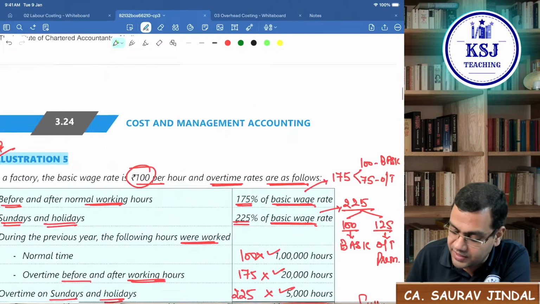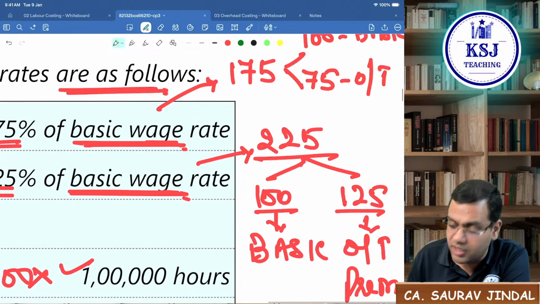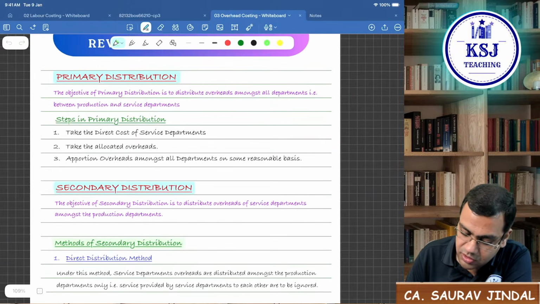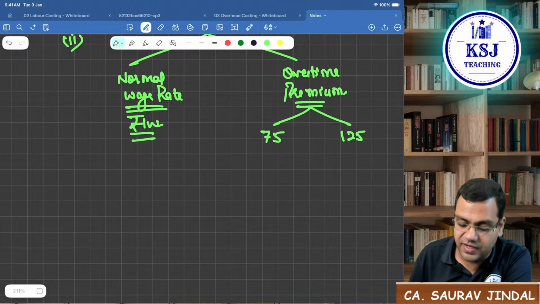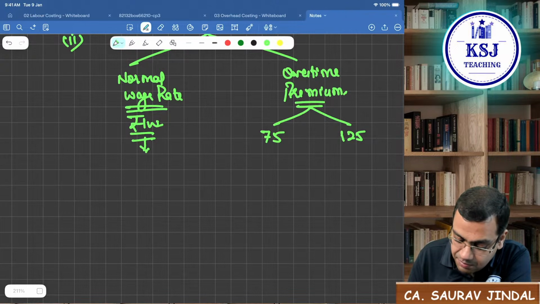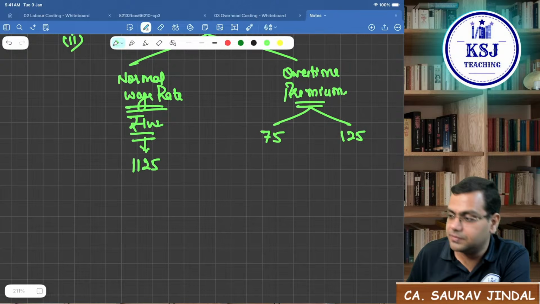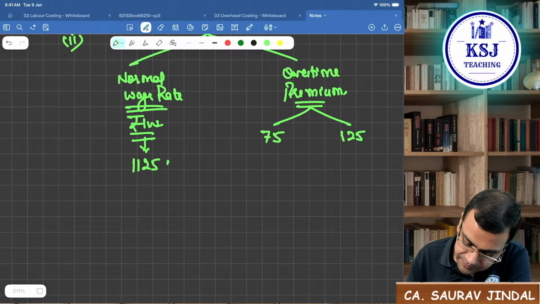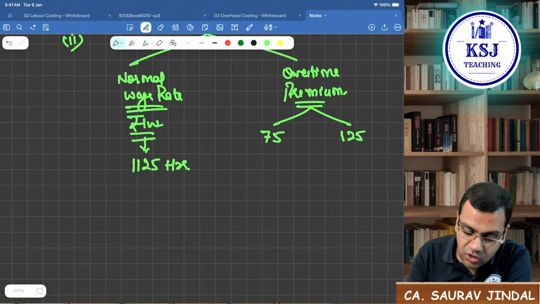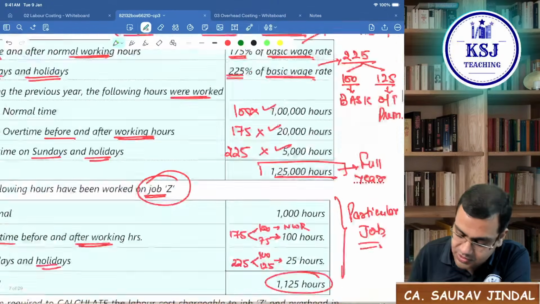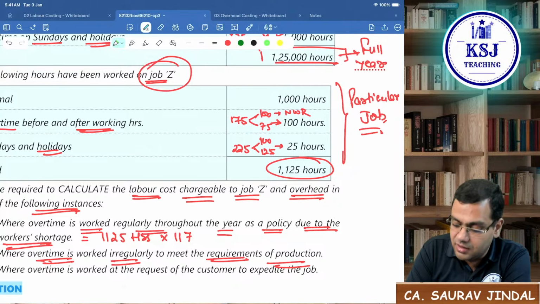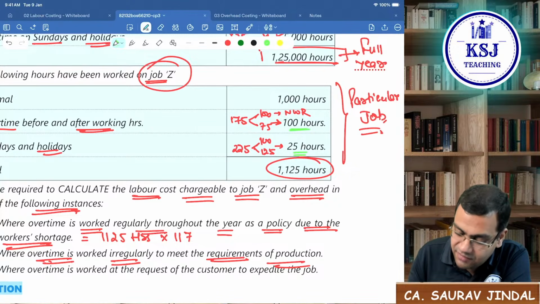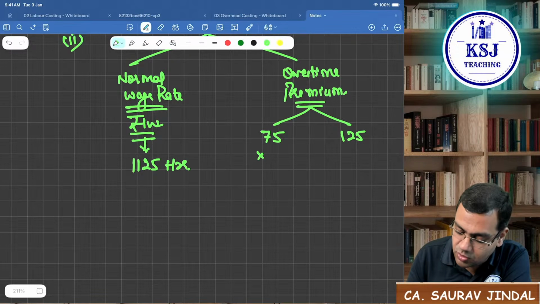See here, the overtime amount is only 75 or 125. Now this 100 rupees you are paying for all the hours, 1125. For all the hours you will be paying at least 100 rupees. For the 100 hours you will be paying 75 extra and for the 25 hours you will be paying 125 extra. So 100 into 1125.